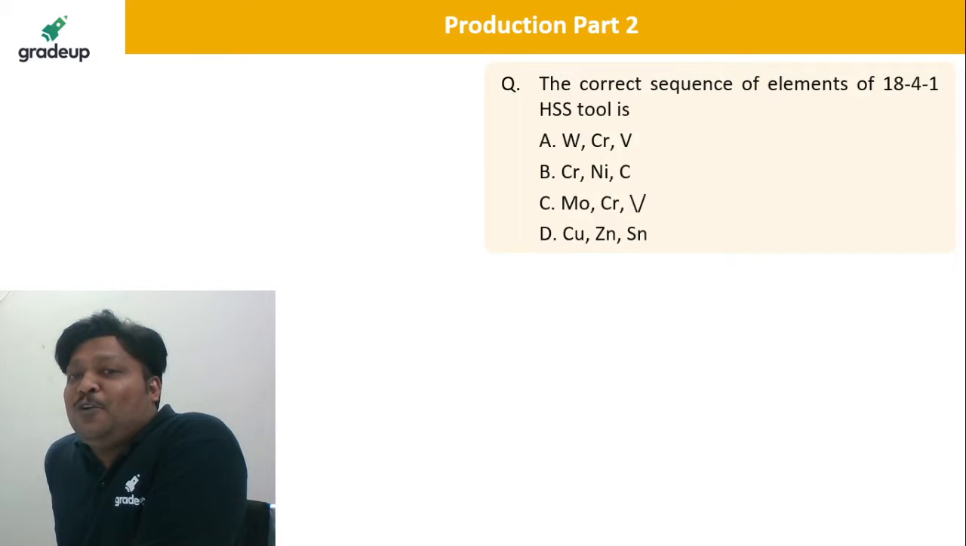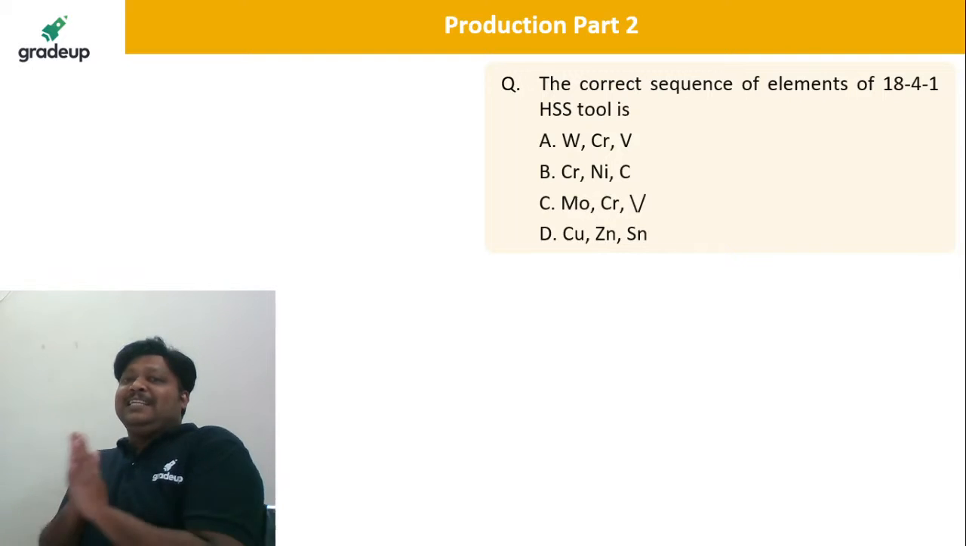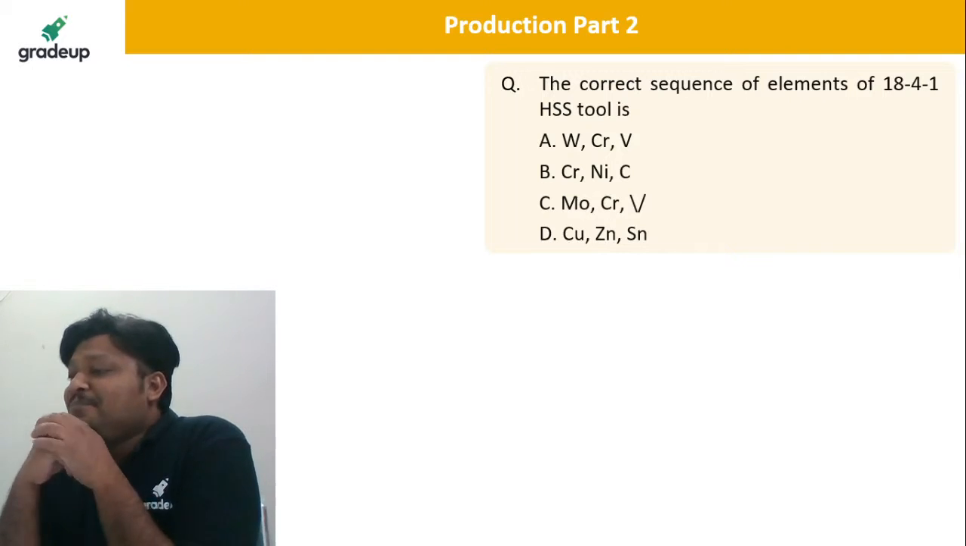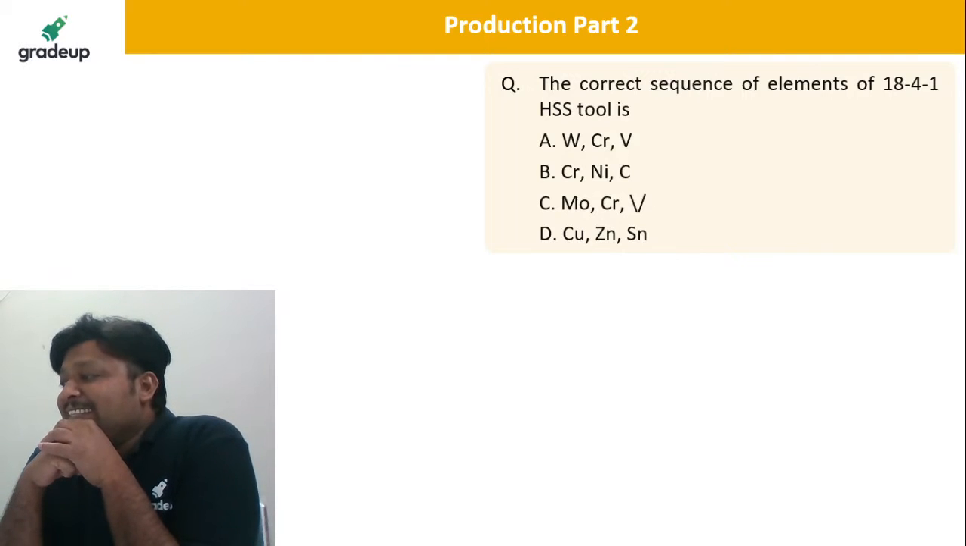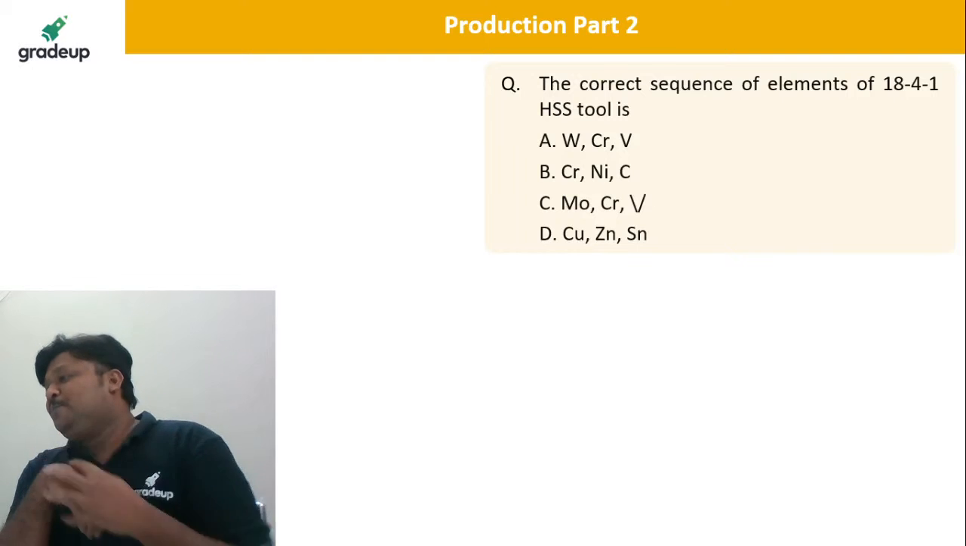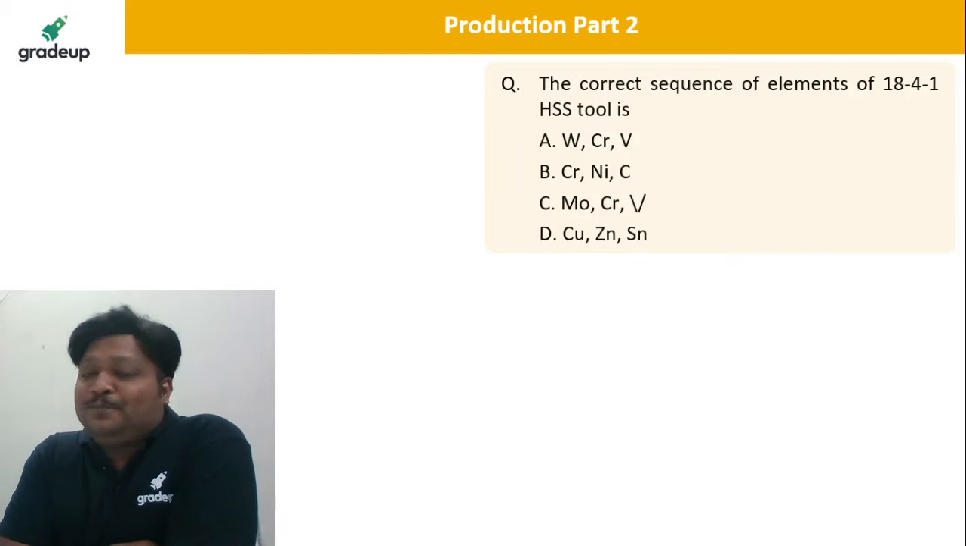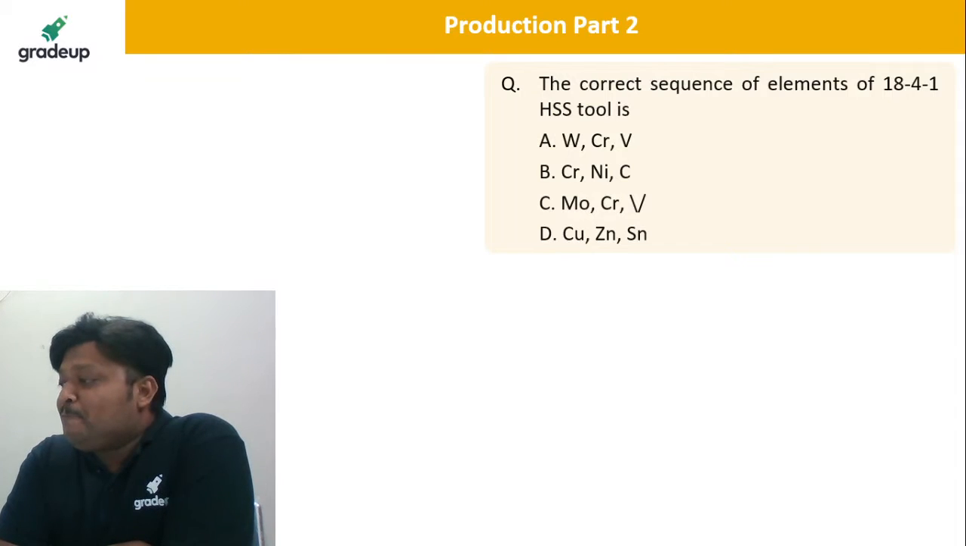So it is 1841. What is there? Tell me, dear, what is there? 1841. It is tungsten, chromium, and vanadium. Tungsten, chromium, and vanadium. Tell me the answer. Oh my God! Very nice. Very good. Tungsten, chromium, vanadium. Very nice, dear. Very good, dear.